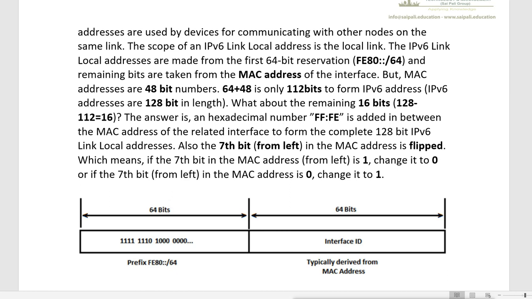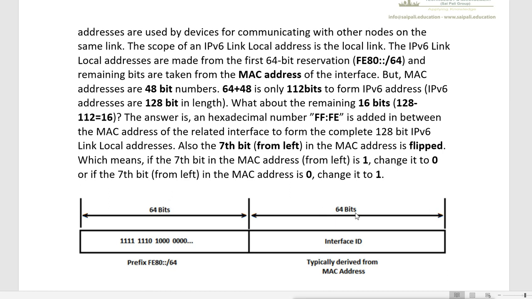So if you see this 64 is the prefix, then when we add the 48-bit MAC address here, we reach only 112. But the total bits are what? The total is 128. So we are missing 16 bits.